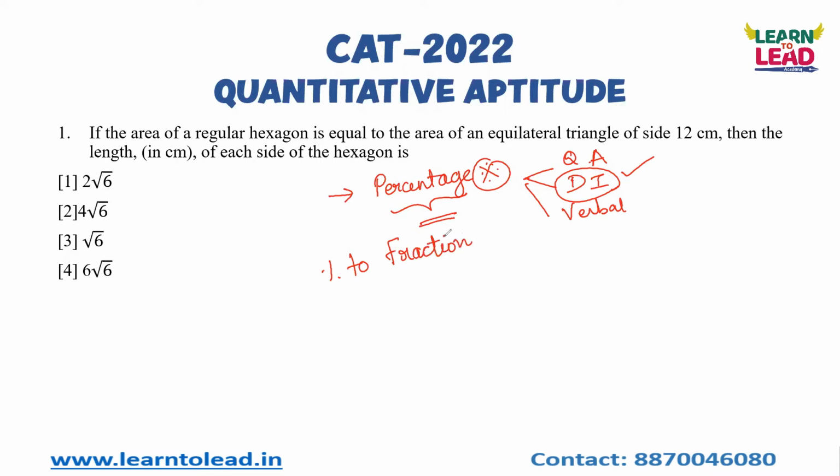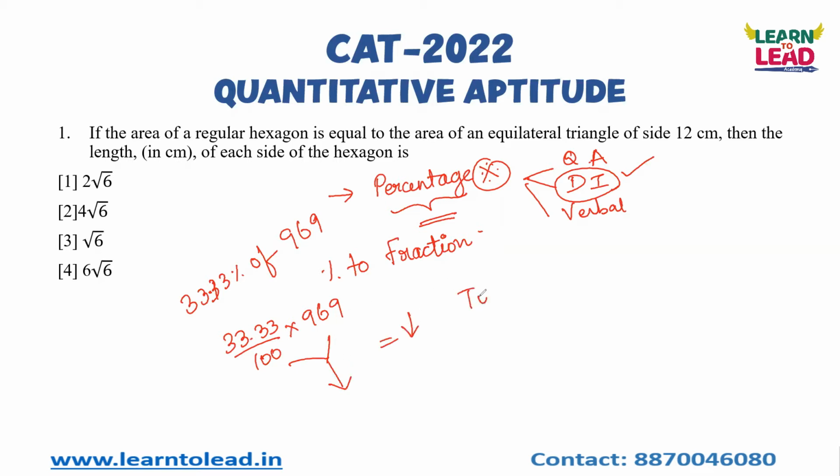See, if I ask you what is 33.33 percentage of 969, we cannot do 33.33 divided by 100 into 969. If we go by this method, it will definitely consume time. Time management is another important factor when you come for the CAT exam or MAT exam. For CAT and MAT, time management is very, very important. So how will you manage this time?